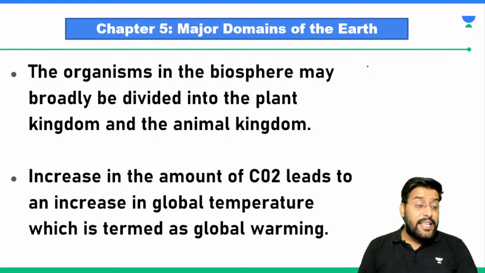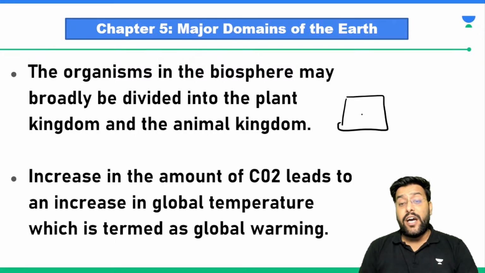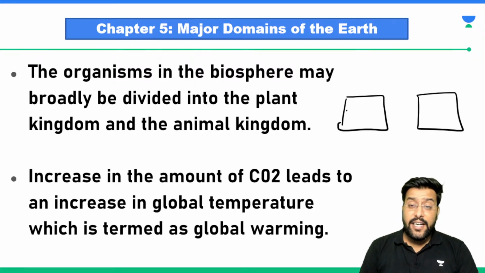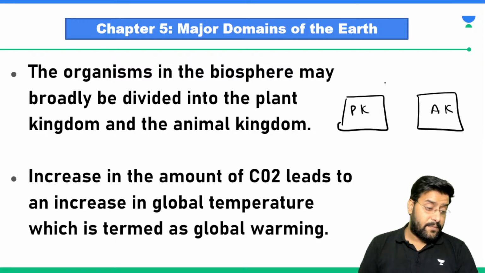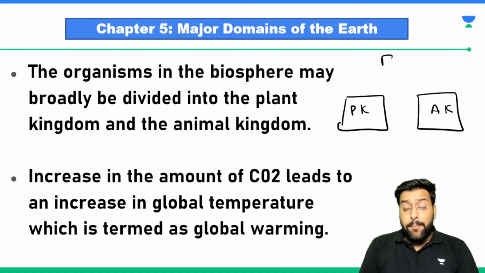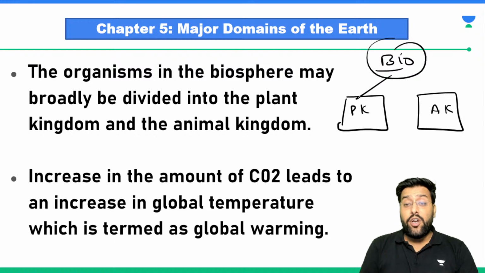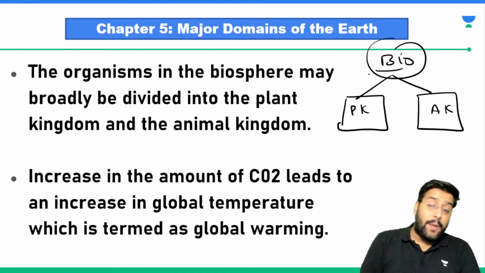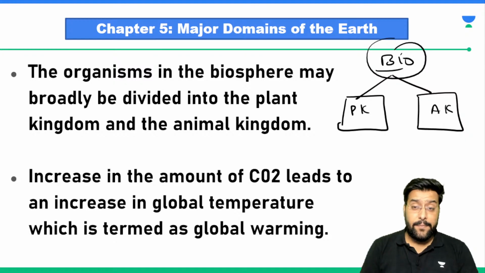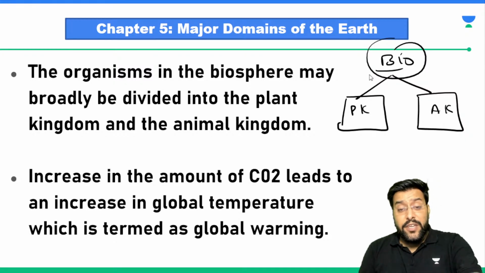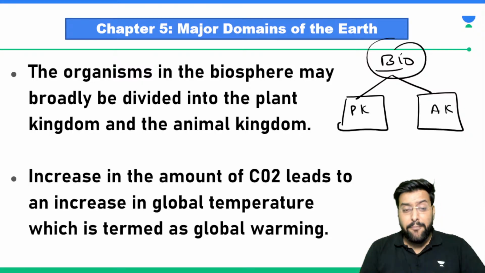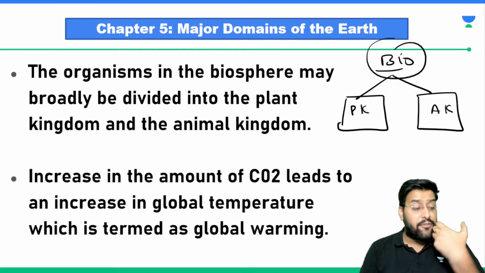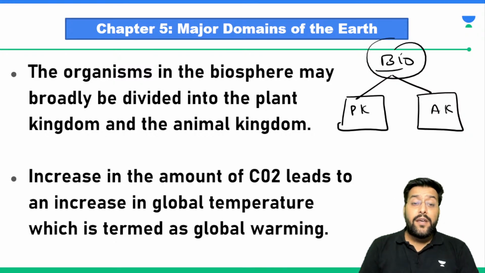The living organisms in the biosphere are divided into two categories. What are these categories? You have plant kingdom and you have animal kingdom. So in biosphere, the living organisms are either part of plant kingdom or part of animal kingdom. In our atmosphere we have certain gases. The primary gases are nitrogen and oxygen. Apart from that we have various gases. We have carbon dioxide, argon, neon, and hydrogen.